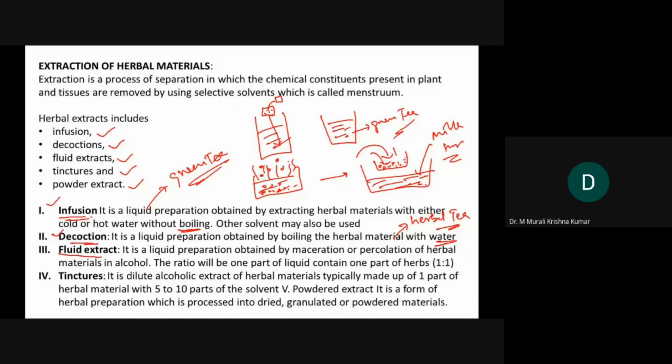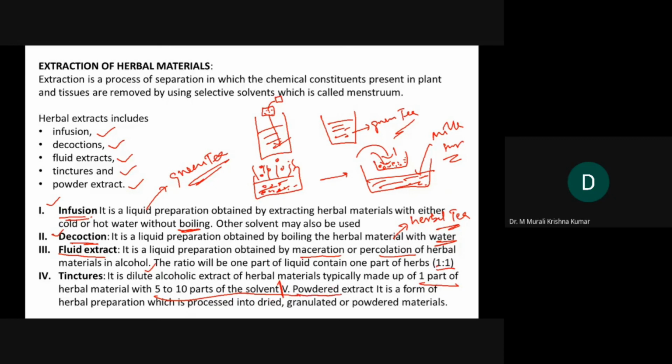The third one is fluid extract. It is a liquid preparation obtained by maceration or percolation of herbal materials in alcohol. The ratio will be 1:1. If you take 1 kg of herbal material, you will mix it with 1 kg or 1 liter of alcohol. The next one is tinctures. It is a dilute alcoholic extract of herbal materials, typically made up of 1 part of herbal material with 5 to 10 parts of the solvent. That is about the tincture.